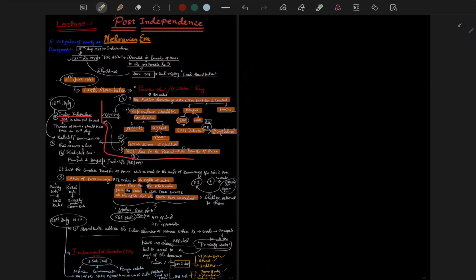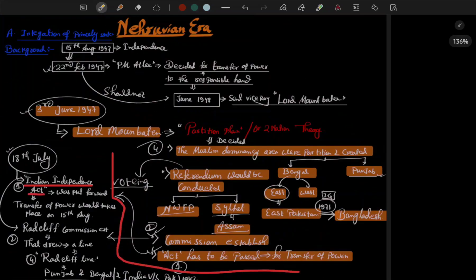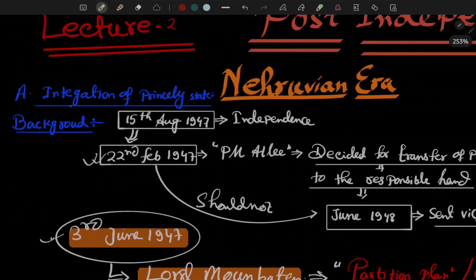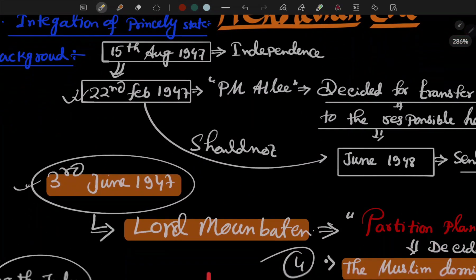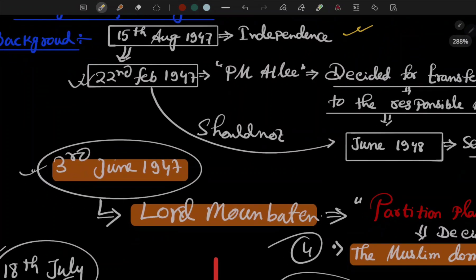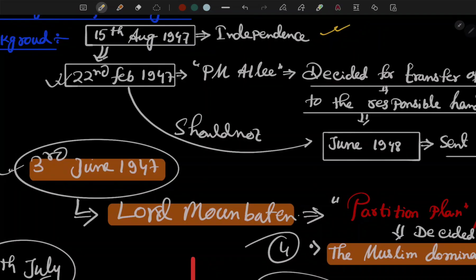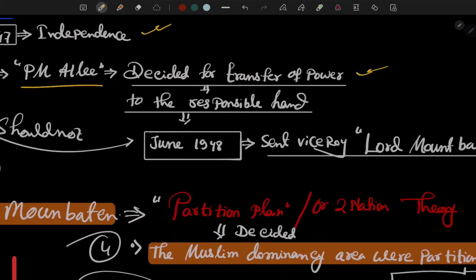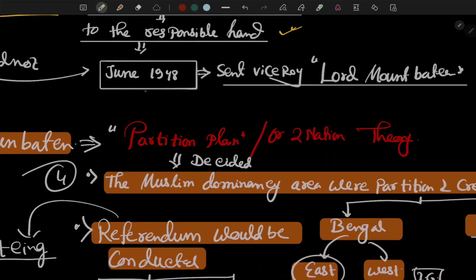Okay, so what happened? We briefly revised the whole topic actually, the integration of princely states. First and foremost, on 15th August 1947, independence was achieved. Then on 20th February 1947, what happened? Prime Minister Attlee decided to transfer power to responsible hands, not beyond June 1948.